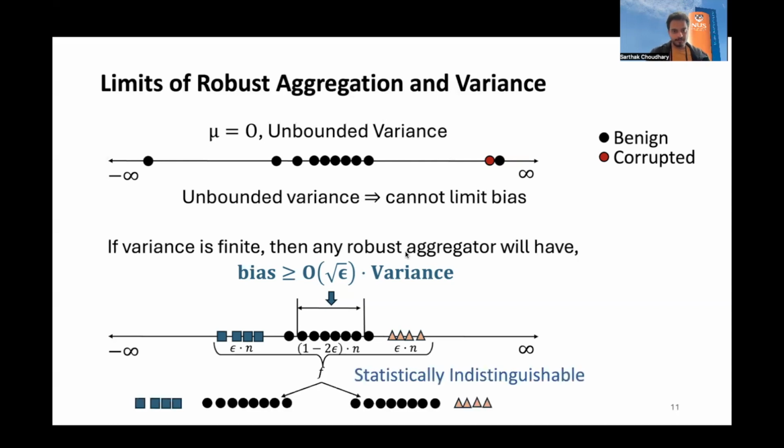And when you give the whole set of points to a robust aggregator F, F cannot distinguish between those two benign distributions. So it's statistically indistinguishable.